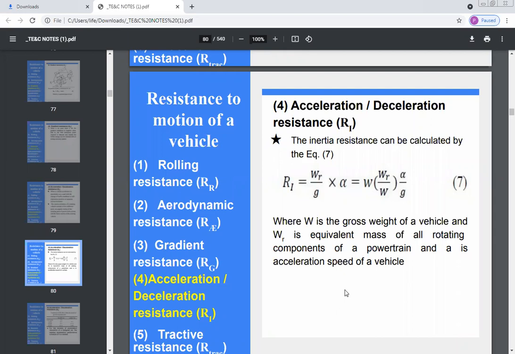So it is written as W into WR by W, alpha by g, where W is the gross weight of vehicle and WR is the equivalent mass or equivalent weight of all the rotating components of a powertrain, and alpha is the acceleration of the vehicle. Okay, so by this equation we can calculate the acceleration or deceleration resistance.